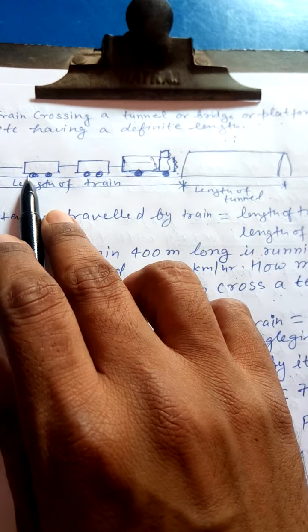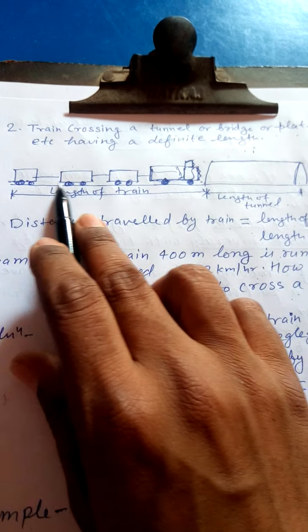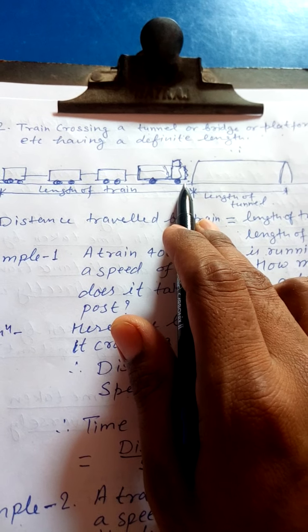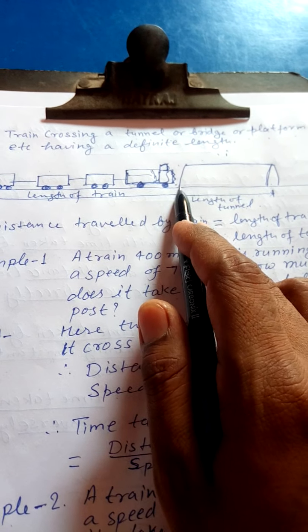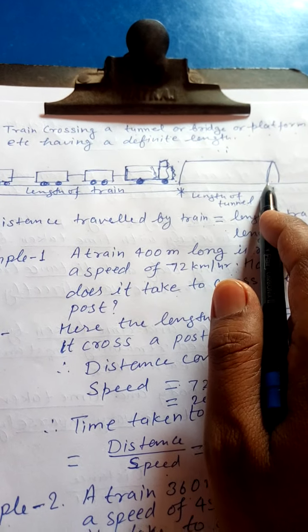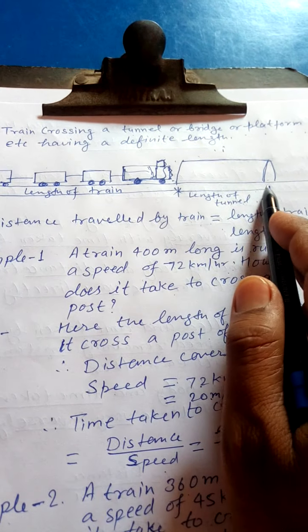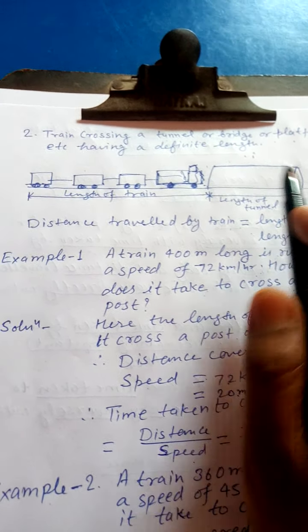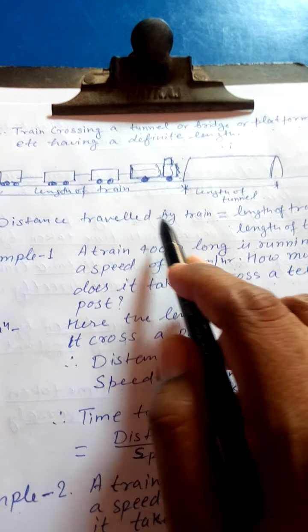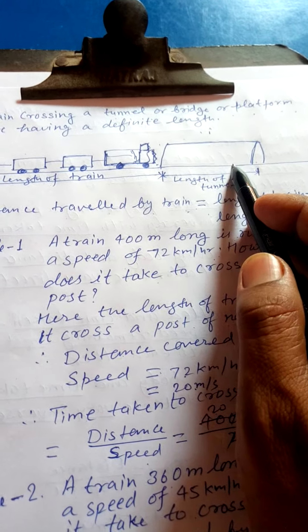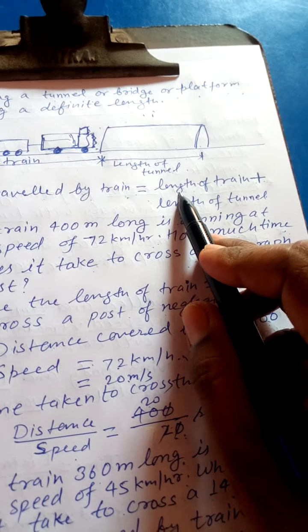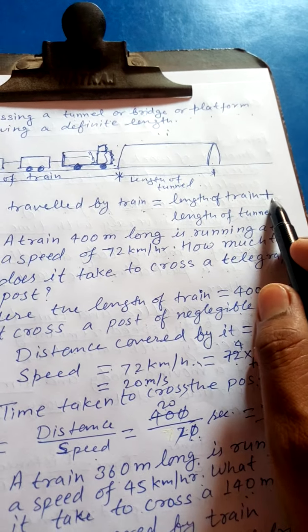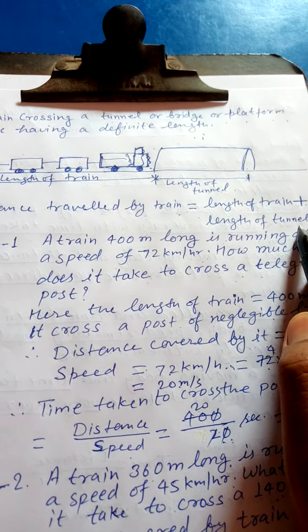So first it has to cover its own length to cross this point, and to cross this tunnel it has to cover this distance. So total distance travelled by train to cross the tunnel or a bridge or a platform, whatever the thing, equals length of train plus length of tunnel.